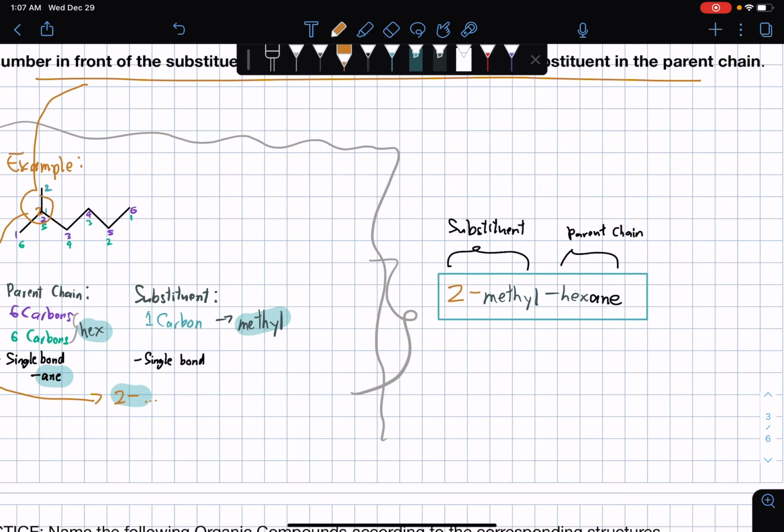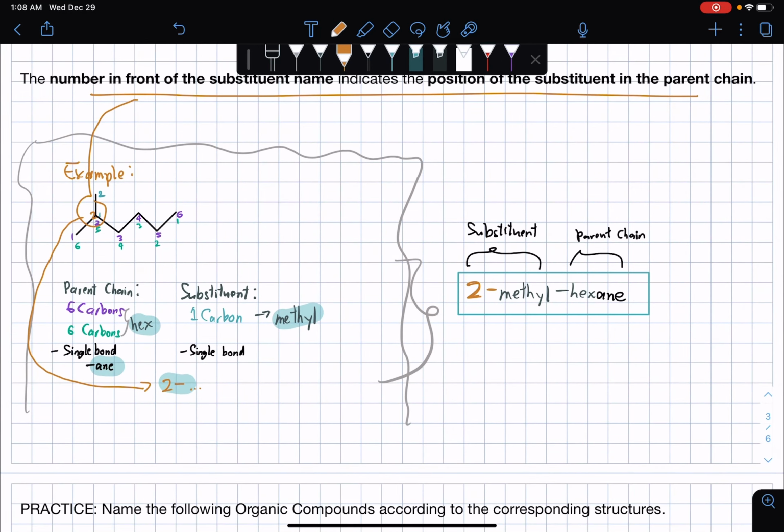So we'll be naming 2 here, the 2 that we got from the structure earlier. And because the substituent has only 1 carbon, we place methyl. So 2-methyl, then place a dash to signify the introduction of the parent chain. We will place the prefix hex, and for the single bond, we place ane at the end. So the IUPAC name of this hydrocarbon structure is 2-methylhexane.